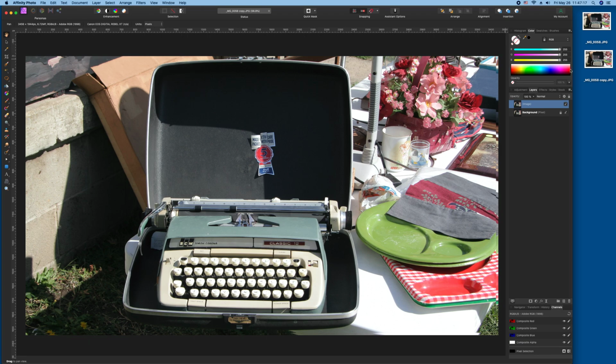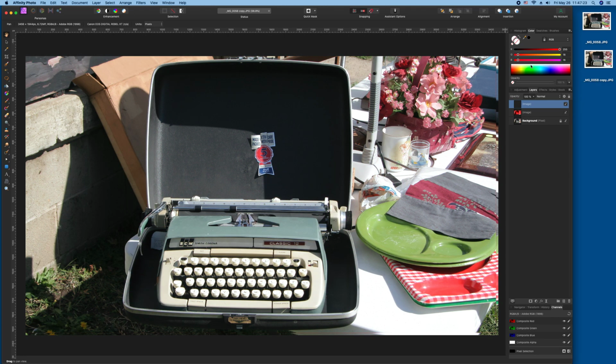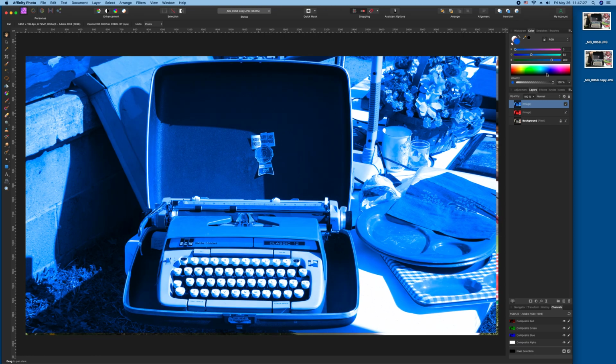Alright. And then I'm going to make one red. And then I'm going to paste another one and make it blue. Then I'm going to take the blue one, and with the opacity, I'm going to take it down to 60%. For me, that just seems to be the right percentage to work. Now, you can see here on the corners or the edges, they have a little bit of overlap, or a part where it doesn't overlap all the way, but that's fine. We'll deal with that in a little bit.